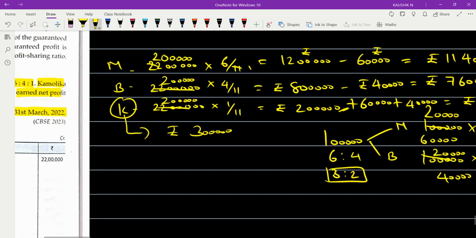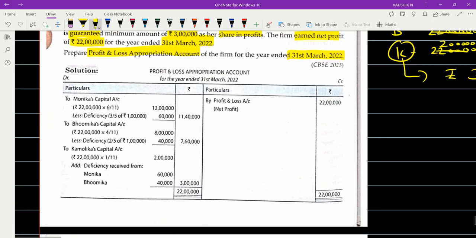That's it. This is what you're going to show here. Is it clear to you? Net profit on the credit side, in the profit and loss appropriation account for the year ended 31st March 22, 22 lakhs. To Monica's capital account, the value comes to 12 lakhs, less deficiency of 60,000, so 11 lakh 40.